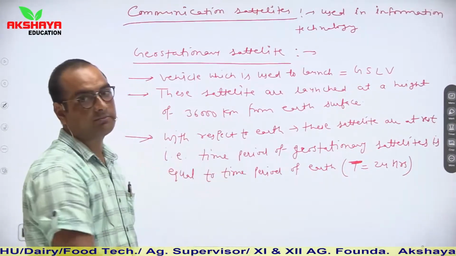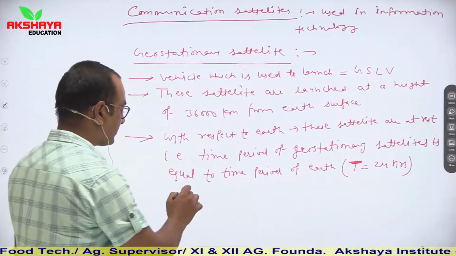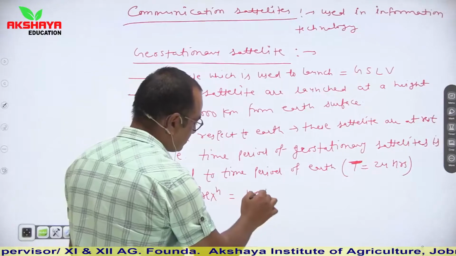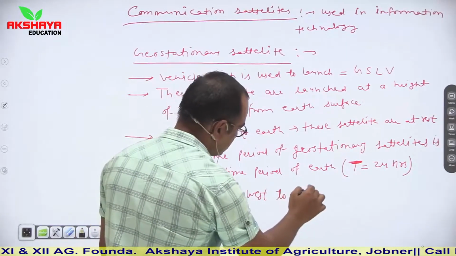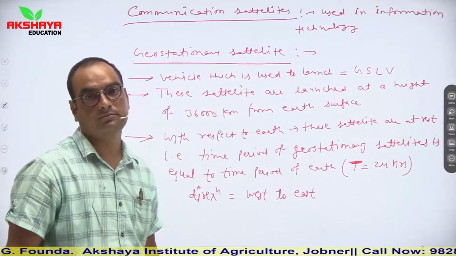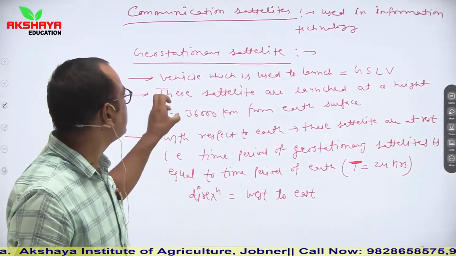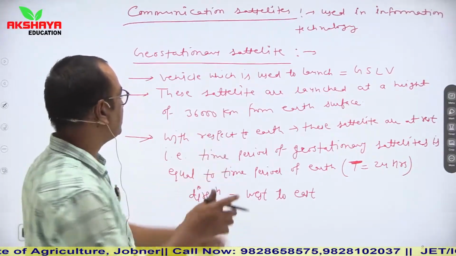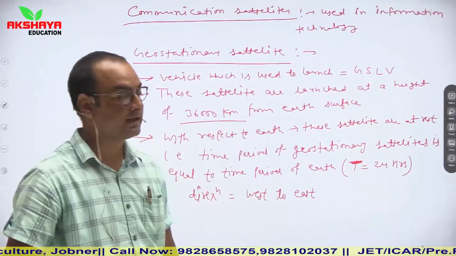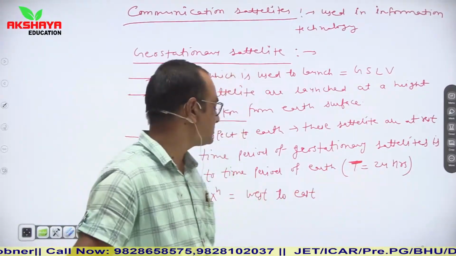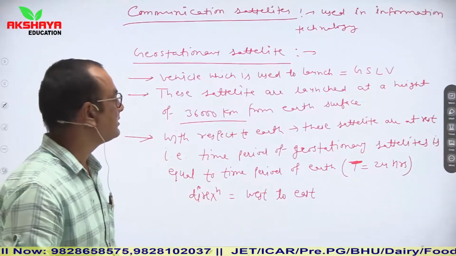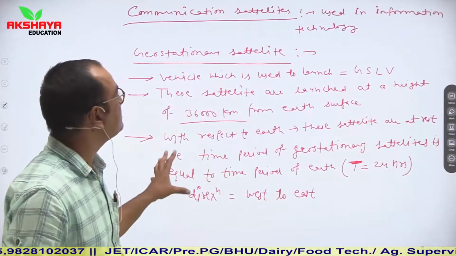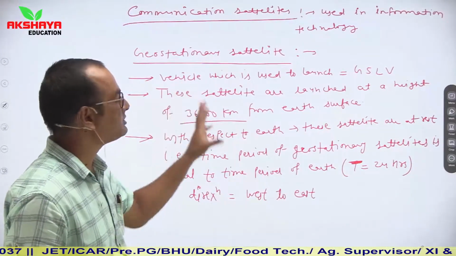Next thing direction. So direction of rotation क्या होगी यहाँ पर? So direction होगी बच्चों यहाँ पर west to east. Direction of rotation will be from west to east. Clear? So this is the simple concept of geostationary satellites which you have to remember directly, that at 36,000 किलोमीटर हाइट पे इनको हम प्लेस करेंगे. Time period is 24 hours. Direction is from west to east and they are launched by GSLV. So these are the general concepts related to communication satellites and geostationary satellites.